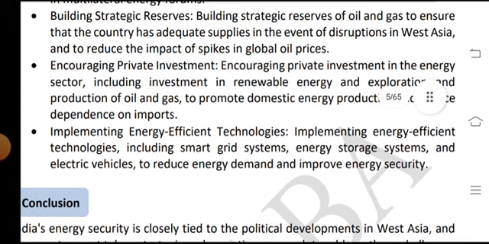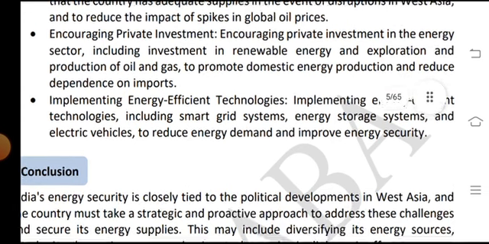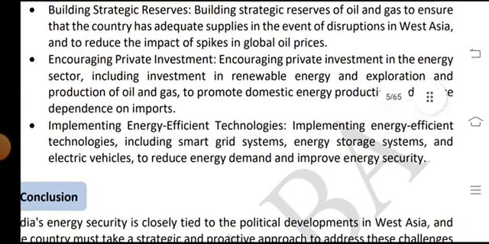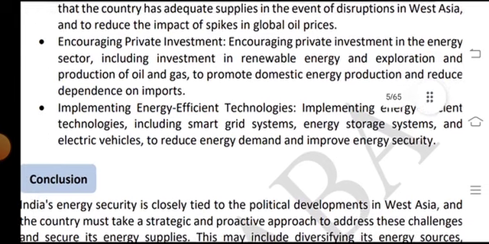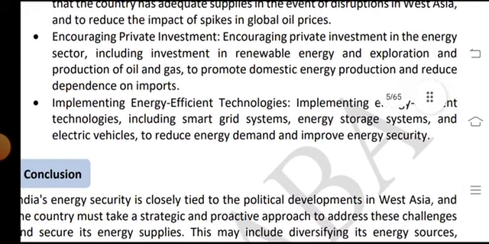in the Gulf areas, and to reduce the impact of spikes in global oil prices.